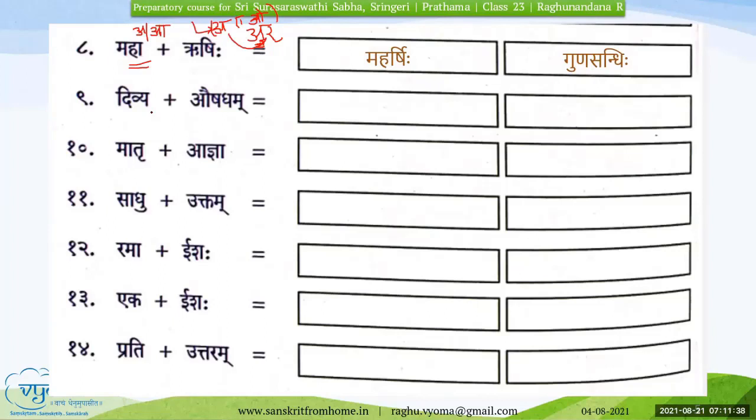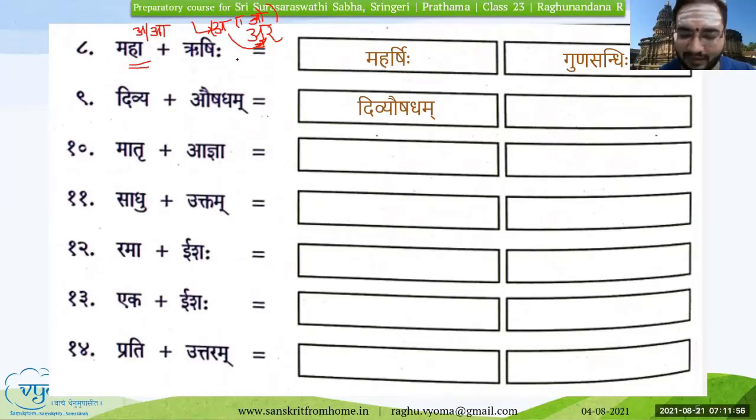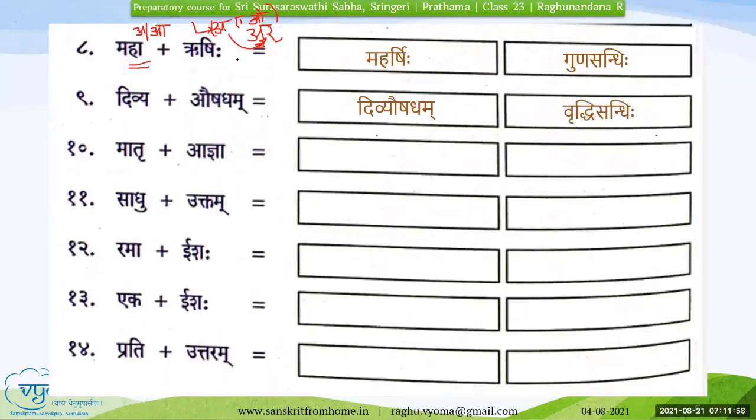Divya plus Aushadam, Divyaushadam. A plus O is not Guna. Next one is what? Vriddhi Sandhi. That's right. It's Vriddhi Sandhi. A plus O is O. Yeah. Next one. Matru plus Agnya.